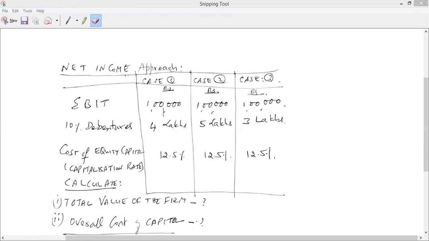So Dheeraj, I think I'm stuck at this point after finding the value of the firm. Okay, I got it. So I'll give you a hint. Actually, I have not discussed this, so I am expecting everybody to get stuck only there. Now that you have calculated the value of the firm, now you want to calculate the cost of equity. You have to remember how we calculated the cost of equity.